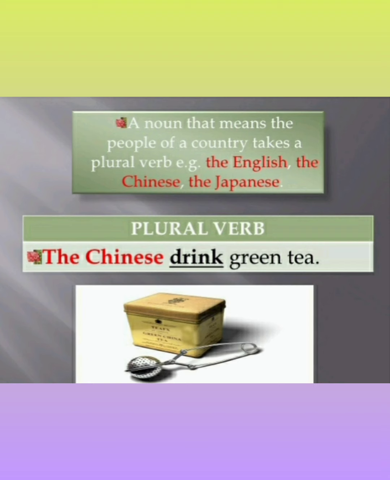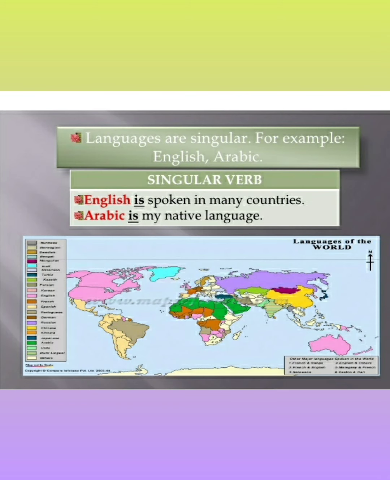Now another rule is about languages. Languages are always singular. For example, English, Arabic. English is spoken in many countries. Arabic is my native language. Actually, it is not, but here it's just an example. Now some other rules that you need to keep in mind whenever you are going to make new sentences with the help of those words. You need to understand this very clearly.